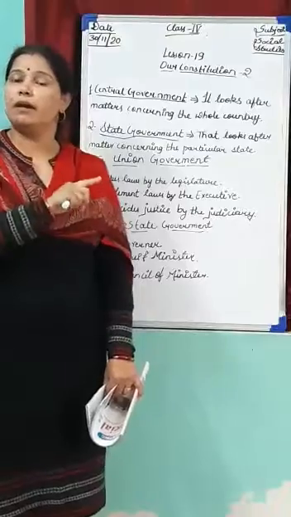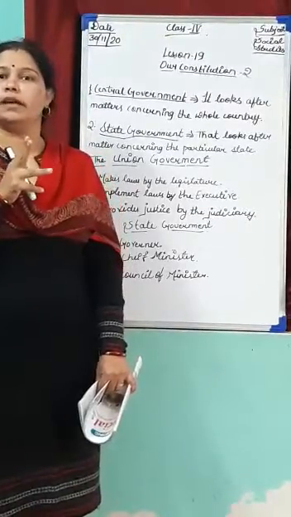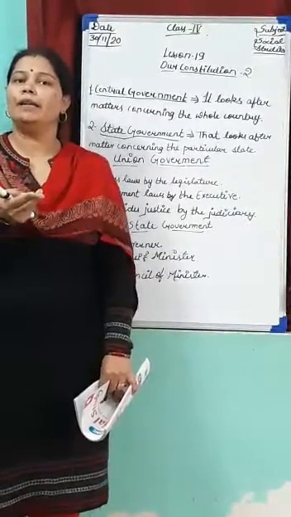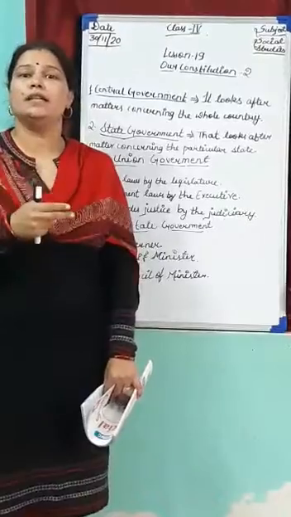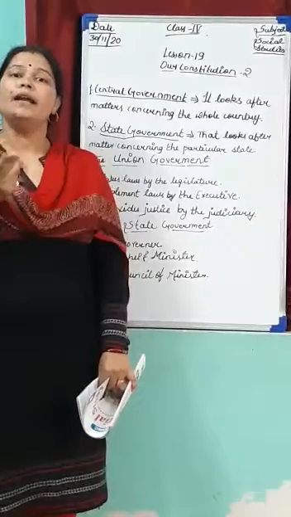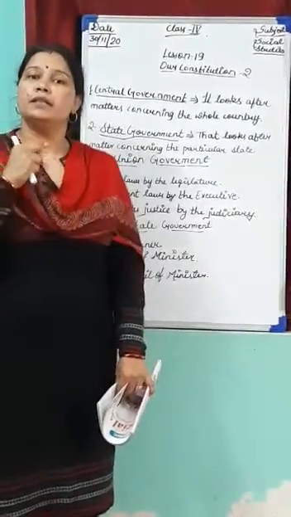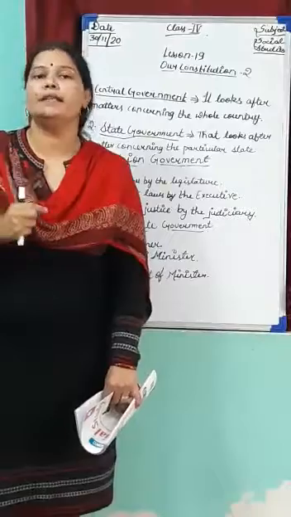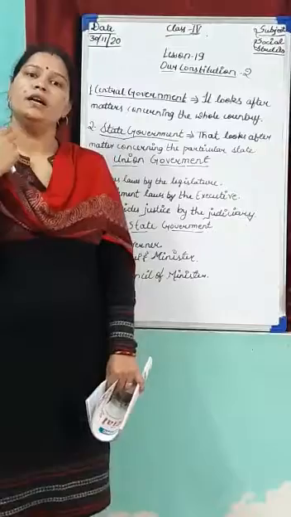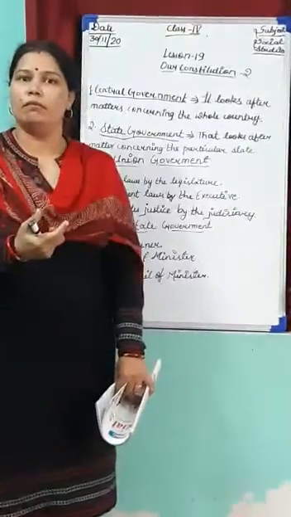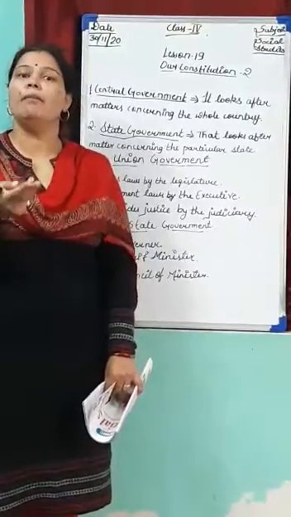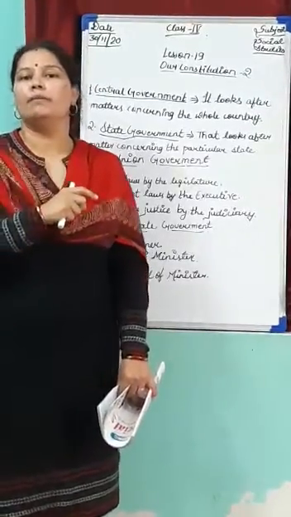What is Rajya Sabha? In the Rajya Sabha there are 250 members. But the members of Rajya Sabha are elected by the State Legislative Assembly. Lok Sabha members, we elect them: the people of the country who are above 18 years elect the members of the Lok Sabha.